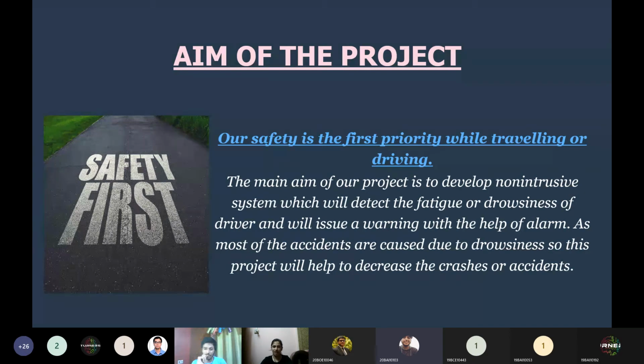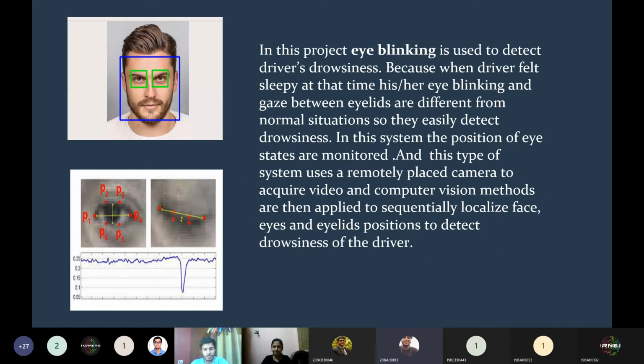As the description says, as I just said, the system should detect a fatigued or drowsy driver and alert the driver using an alarm. We'll see how it goes. Next slide.